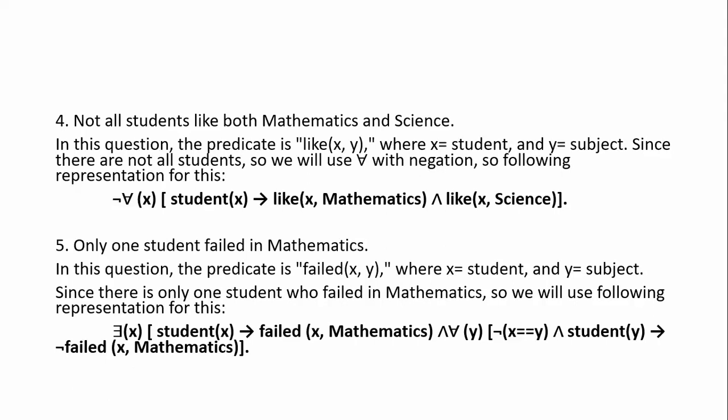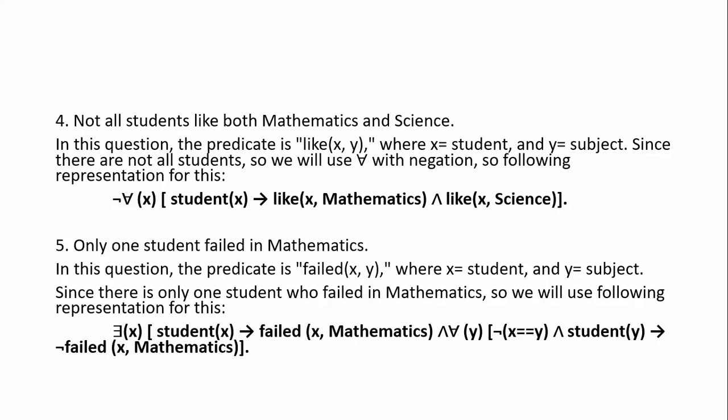We combine those two conditions, and we get exactly which student failed, and we write the exact sentence of how one student failed in mathematics. It's somewhat typical. If you practice again and again, you can come to a conclusion on how to write the statement.